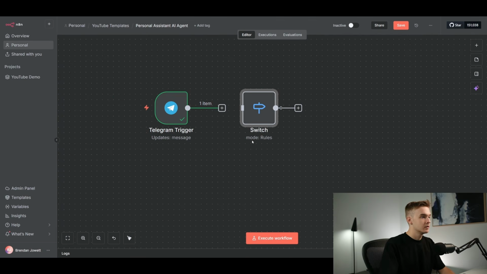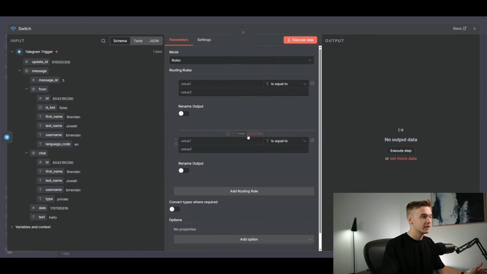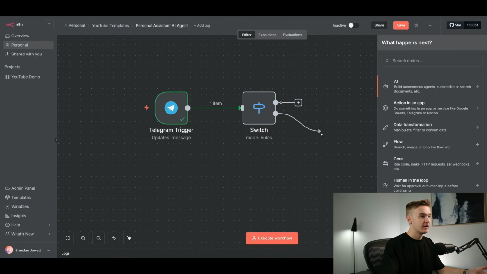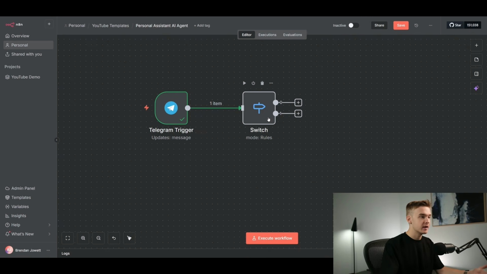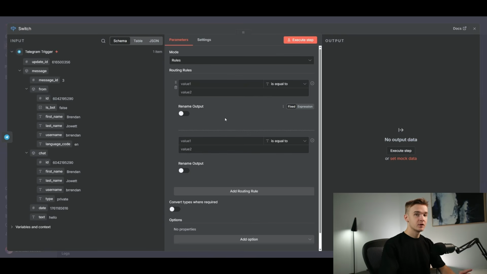And so we need to create a condition to split those pathways so that we can handle them just a bit differently. So making sure to connect the Telegram message here, you can just drag it and connect it directly to the switch node. And then jumping into the switch node right here, we're just going to be setting 2 routing rules for our conditions. So if I click add routing rule right here and I jump out of this, you'll see we've got 2 pathways now added. So depending on the conditions that we have in the switch node, it will go down one path or the other. So to do this, we're going to go ahead and go down to the bottom left right here where the text says hello. I'm going to drag that into the first routing rule.